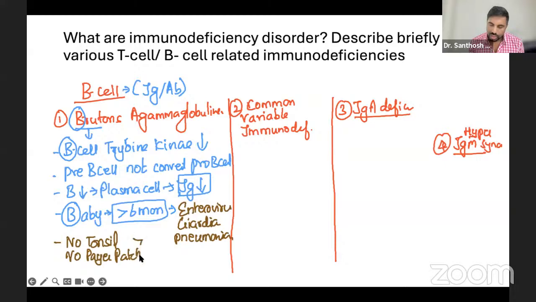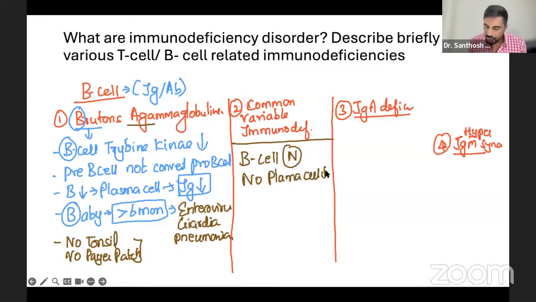Agammaglobulinemia means no immunoglobulin. That's why you have all this defect in Bruton agammaglobulinemia. Now common variable: one thing very interesting, the B cell is normal, but there is no plasma cell. There is no conversion into plasma cell.